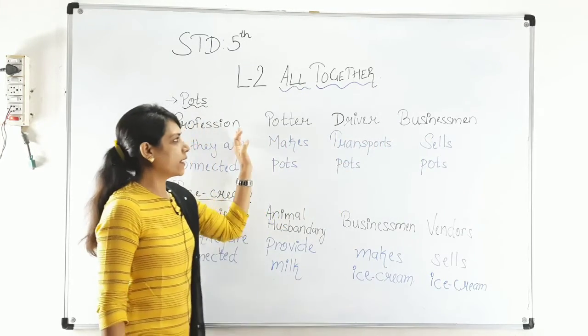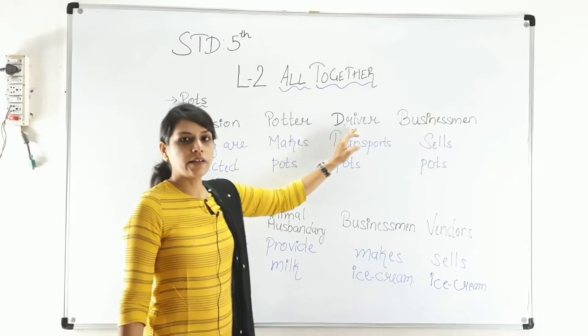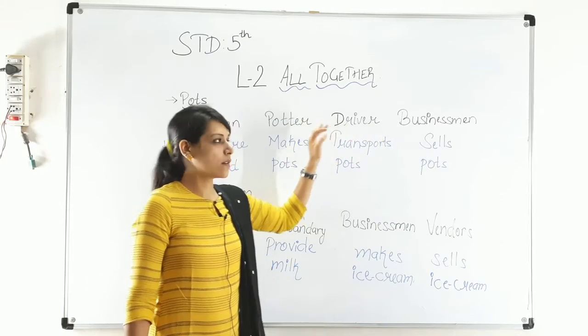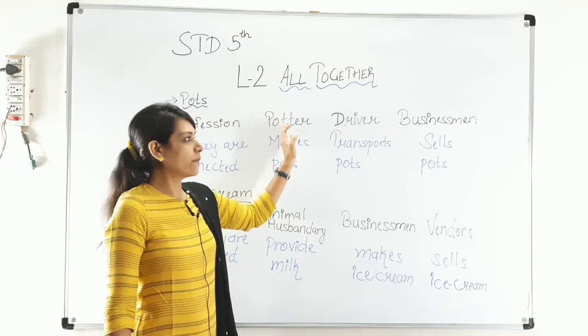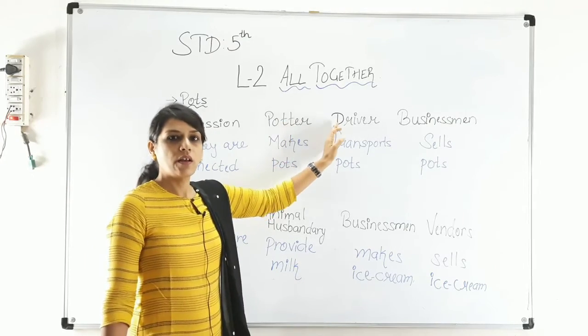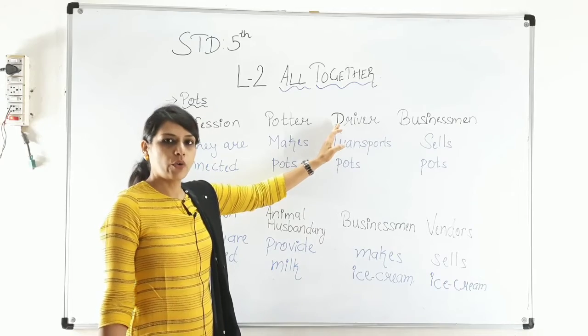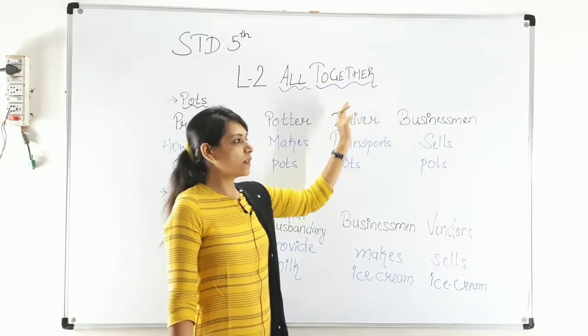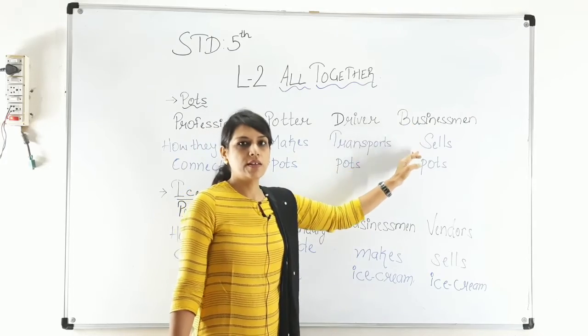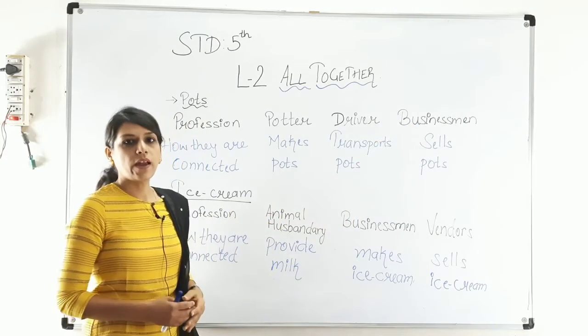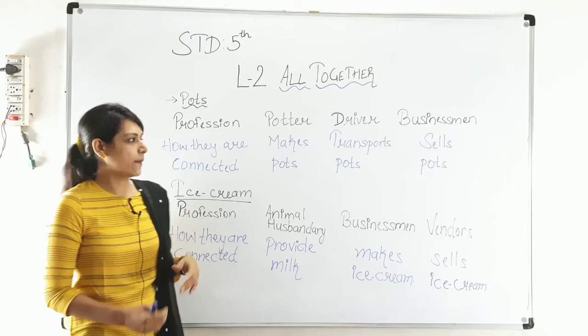So we know that all these are interconnected professions. First is the potter. What will he do? He will make the pots. After making the pots, he will deliver the pots to the driver. The driver will deliver to the businessman, and the businessman will sell the pots. From that they will earn money.